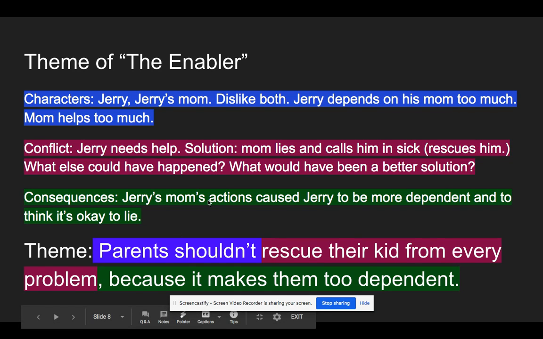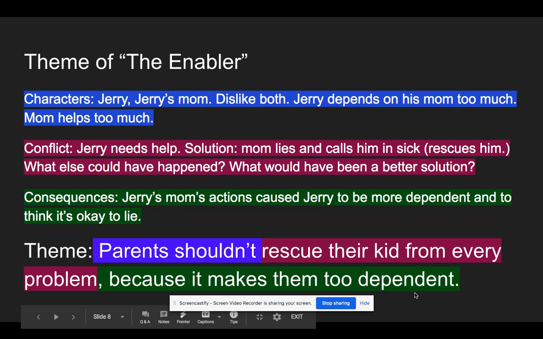Okay? So in this case, the solution to the conflict was that Jerry's mom rescued him. But because that was not portrayed in a positive light, our theme statement says that parents shouldn't do that. And why not? Well, the answer to why not comes from looking at the consequences of Jerry's mom's decision. And that was that it made Jerry too dependent on her.